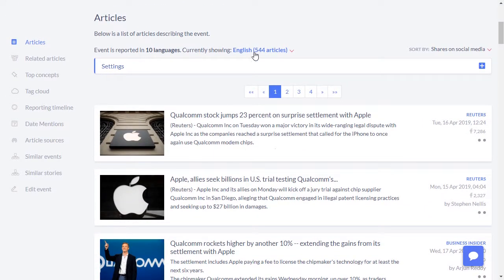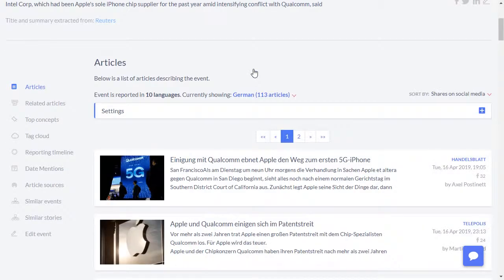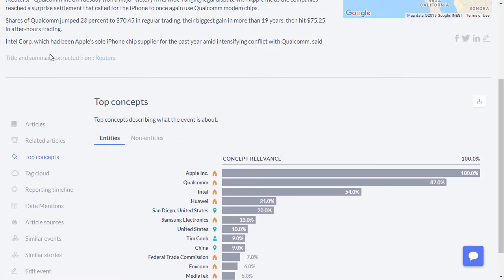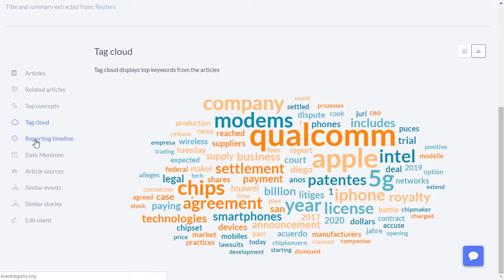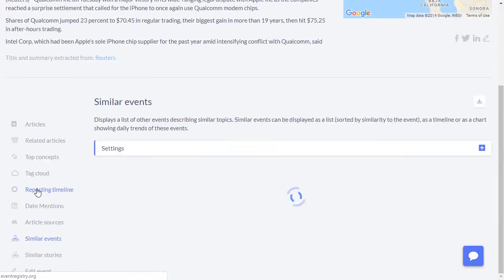You can even change the language to see the reporting from different countries. You can also view who and what the event is about, visualize most mentioned words, and even find other related events.